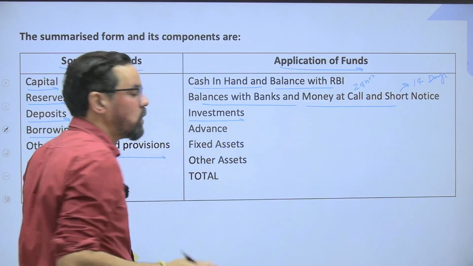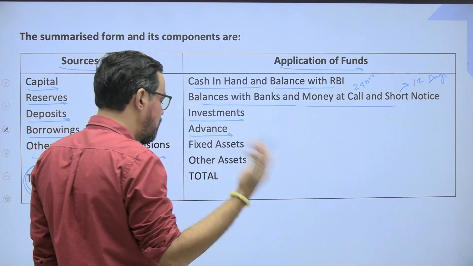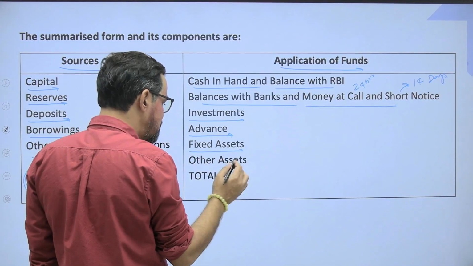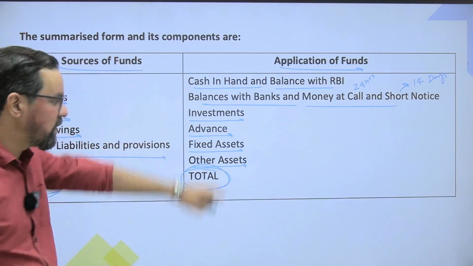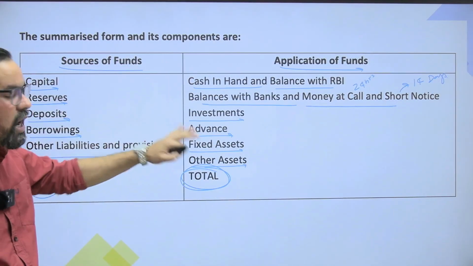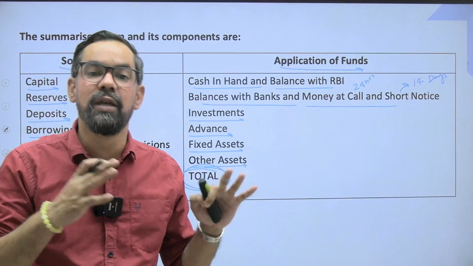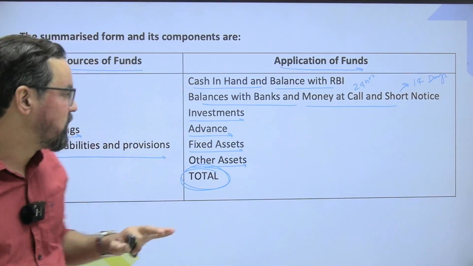Investment including gold or the other type of investment of bank, advances, loans given to other parties, fixed assets, property, plants, equipments, other assets, and the total one. So these are the assets of the bank and these are the liabilities of the bank. Assets are always equal to liabilities because from taken liability itself we generally create the asset. ठीक है, तो ये basic fundamentals हैं आपके accounting के. I hope you guys remember these particular ones.